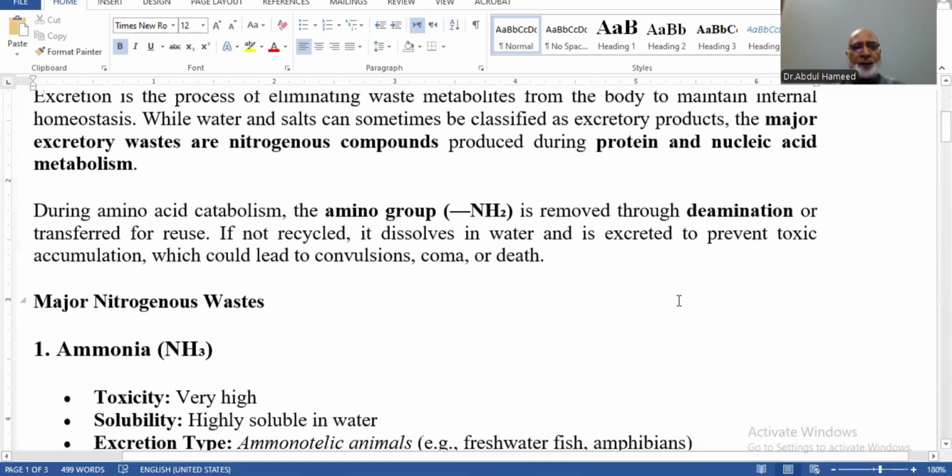So during amino acid catabolism, यानी breakdown of amino acid, the amino group is removed through deamination or transferred to some for reuse, or if not recycled, it is dissolved in water and excreted to prevent the toxic accumulation, which could lead to convulsions, coma, or even death. So the nitrogenous waste materials are dangerous compounds, and body wants to get rid of them.